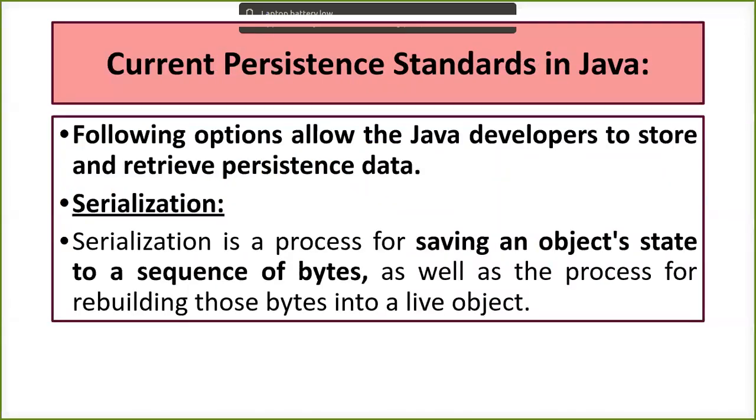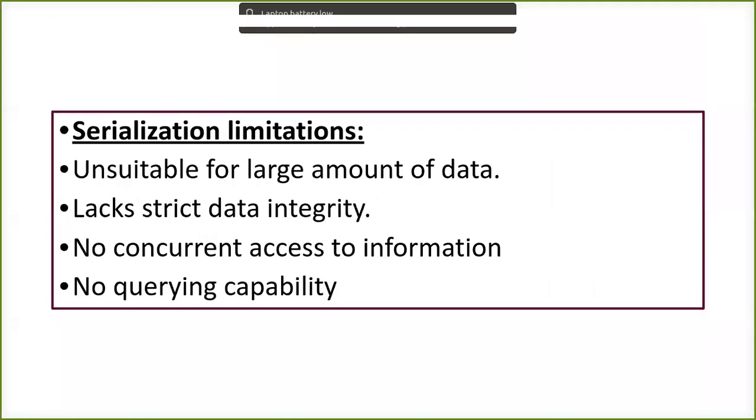We know that there are a number of options available for making data persistence in Java. The very first is serialization. It is going to save your object's data and state in the form of bytes, but it comes with a number of limitations. The limitations are: it's not suitable for a large amount of data, there is a lack of data integrity, no concurrent access is given, and no querying capabilities are available, that means no SQL